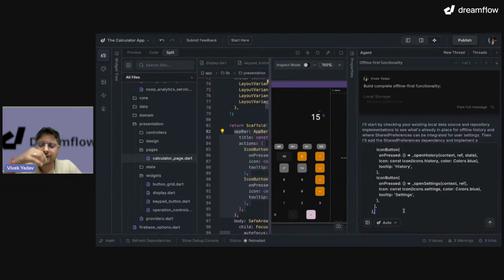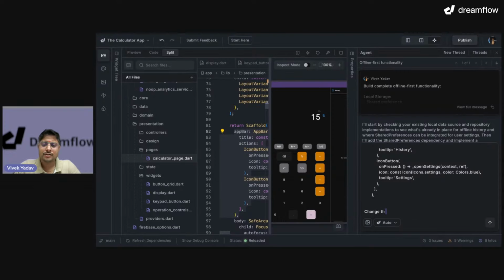Okay, what do we say? Change the color of the app bar to black.